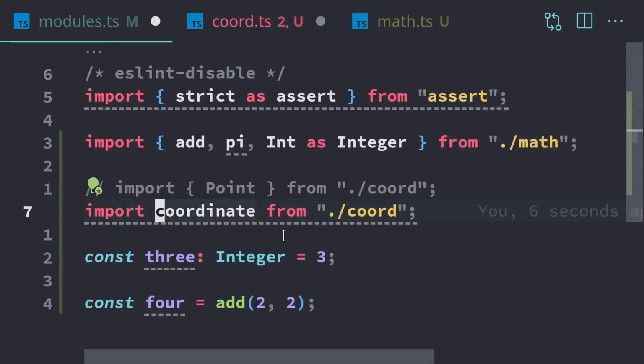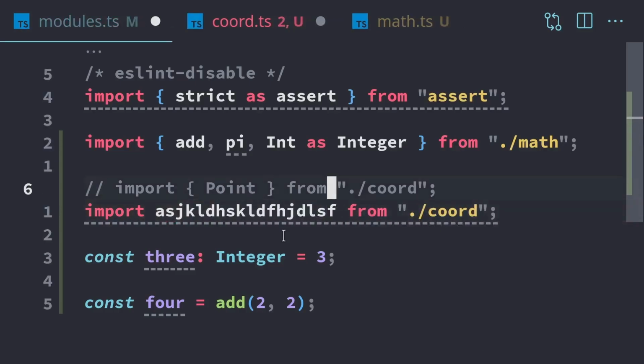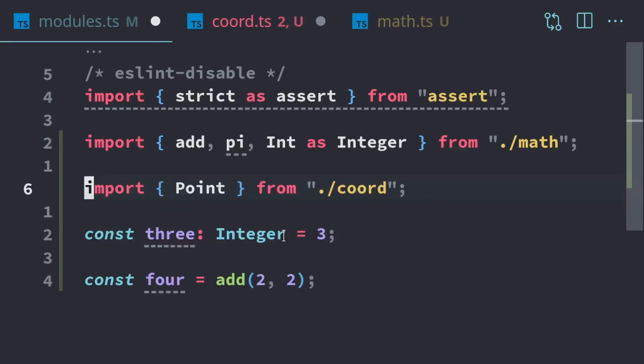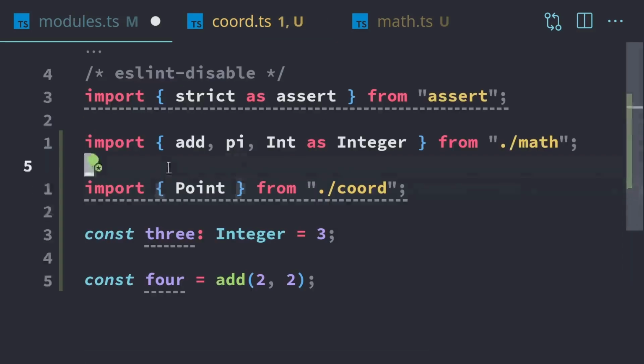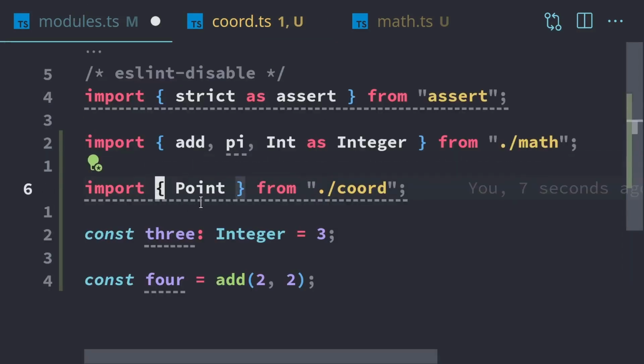Now, I don't actually think this is a good thing to be doing, but like I mentioned, there's going to be a lot of JavaScript libraries that do this, and also a lot of TypeScript libraries that have the default exports. And it doesn't really add anything to have a default. It just makes things more confusing to use because now we have to rely on the documentation to actually get the correct thing to import, because we can name this that, and now that's still valid code because we just renamed the import. And if you don't have a default export, so if we just delete that or comment that out, so if we just have a regular export and we import like this, all we need to do is have the curly braces, and then we know the exact thing that we're importing from the other module.